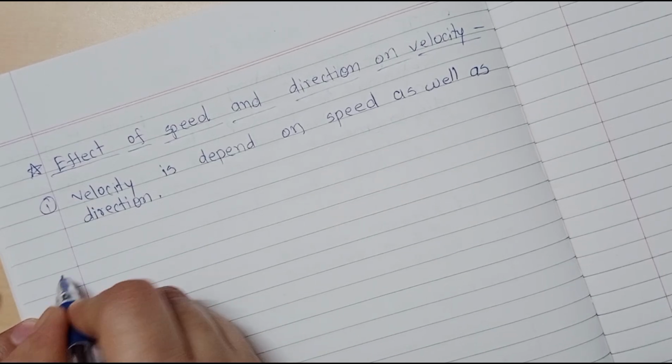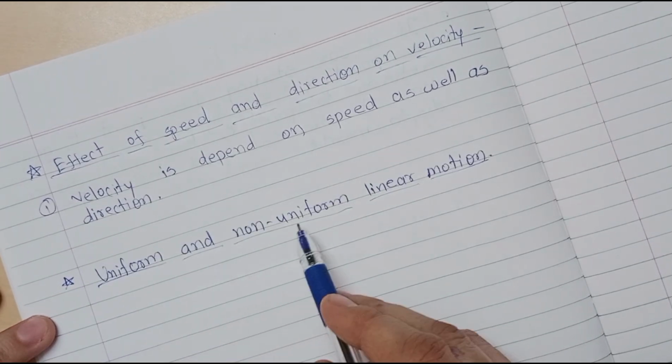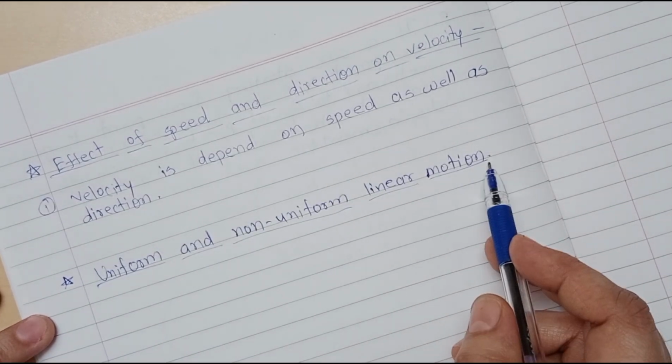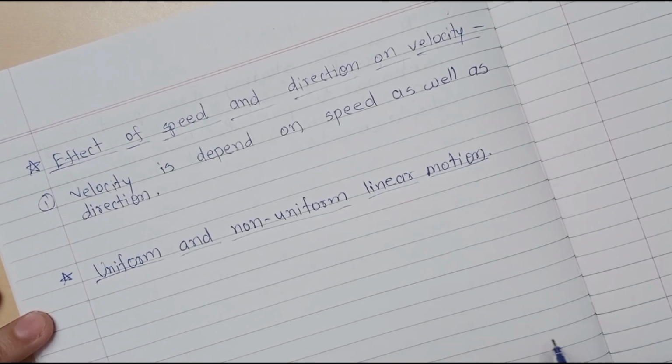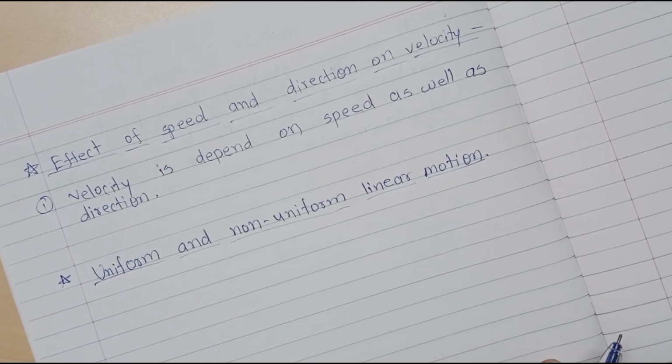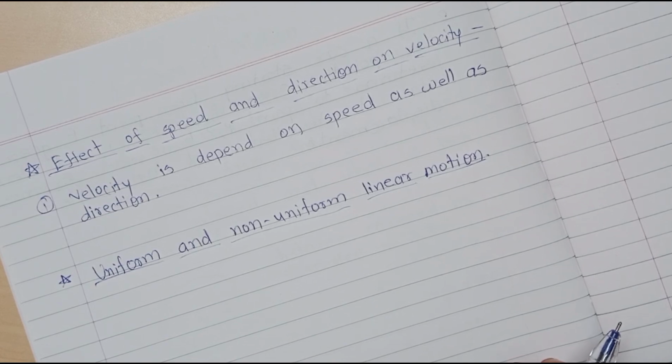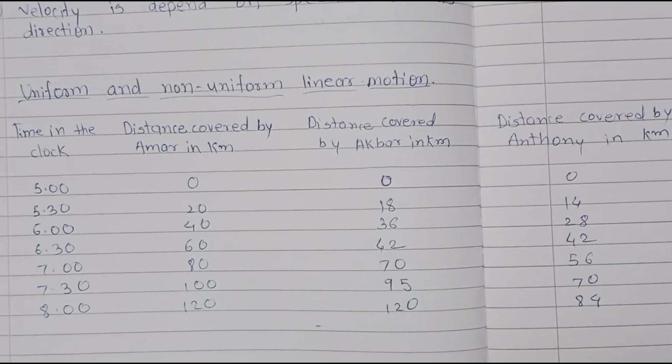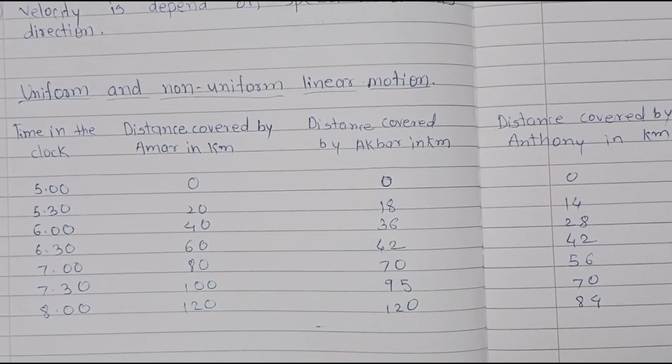The next point is uniform and non-uniform linear motion. Students, look in your textbook. Amar, Akbar and Anthony are traveling in different cars with different velocities. The distances covered by them during different time intervals are given in the following table. Students, look at this chart.